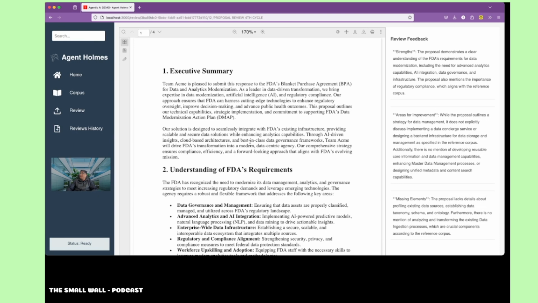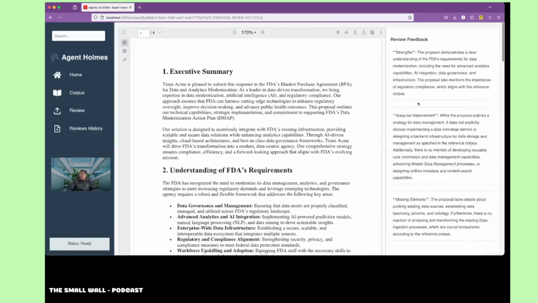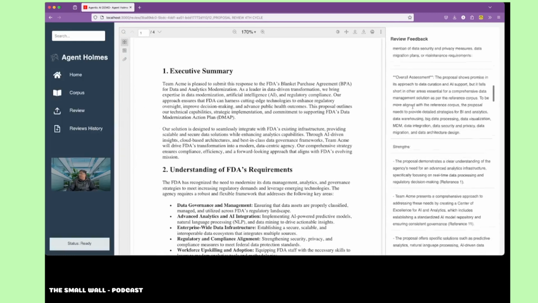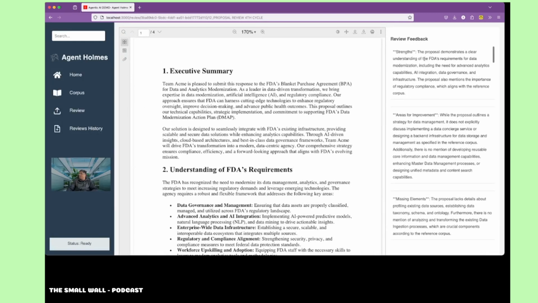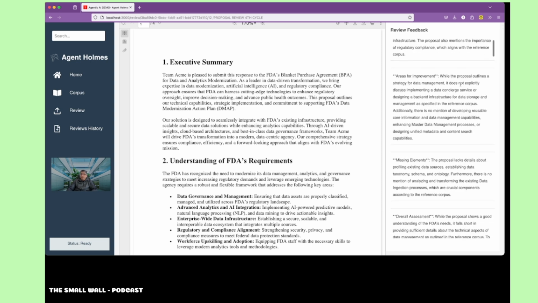As you can see, we have the proposal here on the right side, and the reviews are coming out here very clearly. It clearly sees the strengths. The proposal demonstrates clear understanding of requirements of FDA, because I generated it based on and including need for analytics and AI integration. And it is also giving you suggestions for areas of improvement.